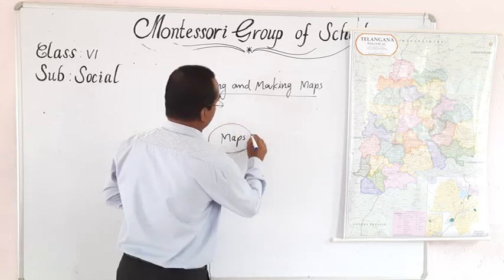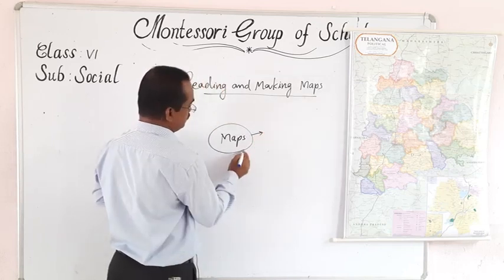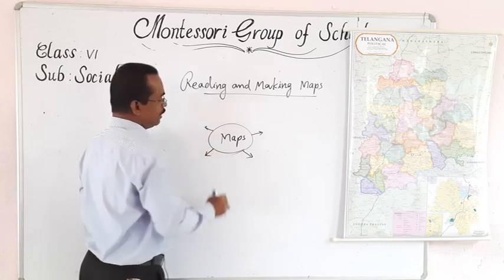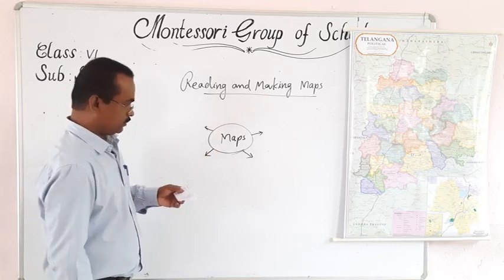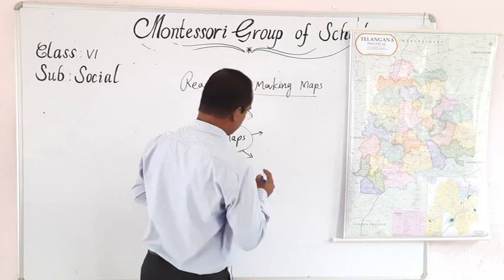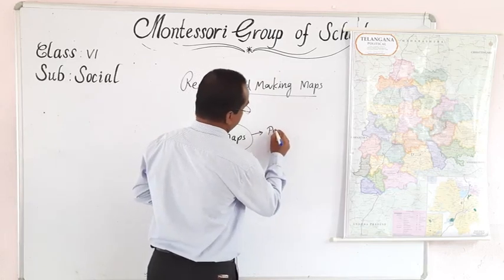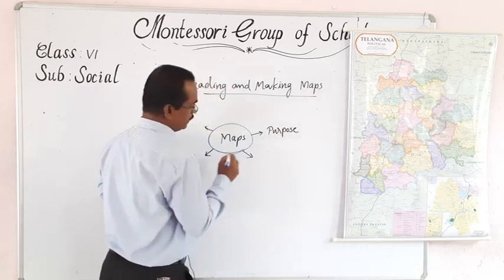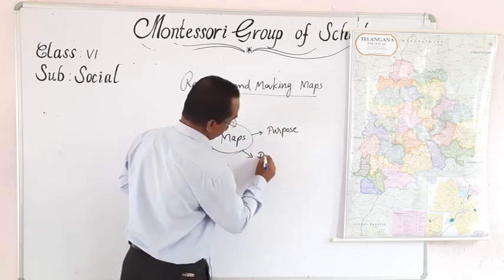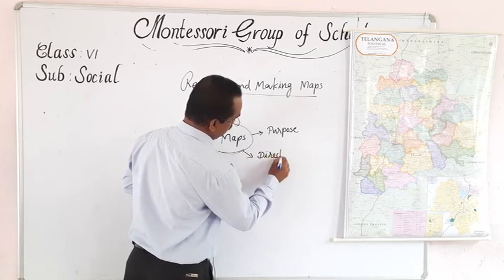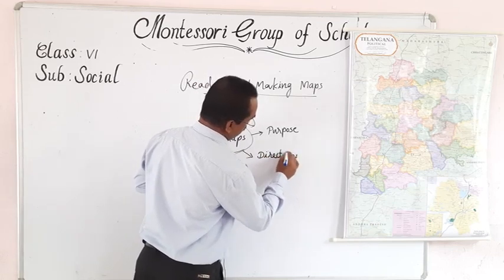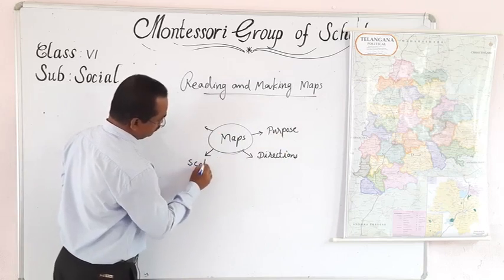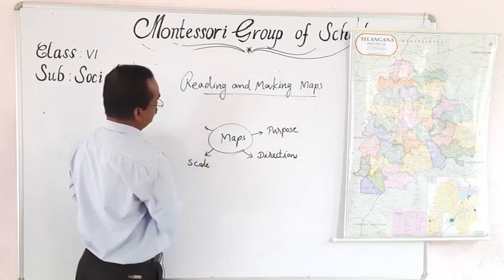A map maker has to consider 4 factors while making a map. First one is purpose. Second, direction. Third, scale.